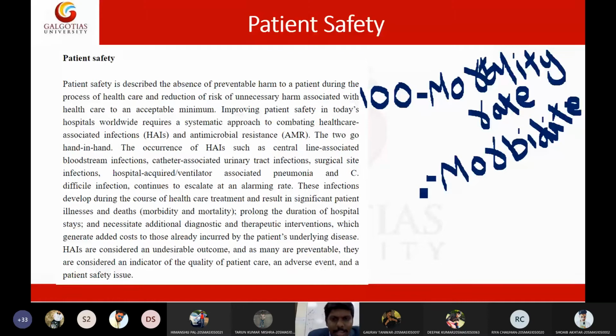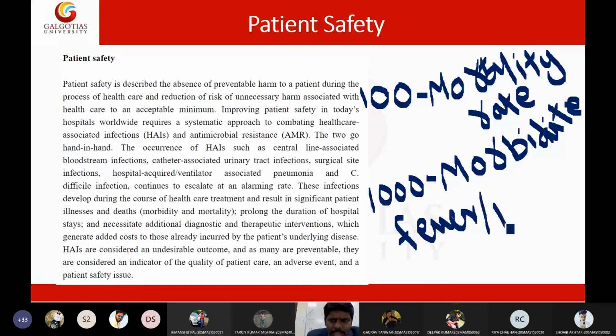For example, per day some 1,000 people in one hospital or in one area may become sick. They may develop fever or any clinical condition. It can be fever, diarrhea, vomiting, bleeding, infection, sepsis, anything. So the number of people falling sick per day is called the morbidity rate, and the number of people dying per day is called the mortality rate.